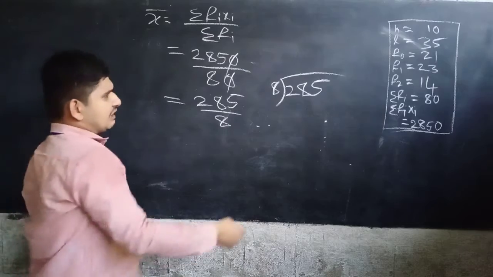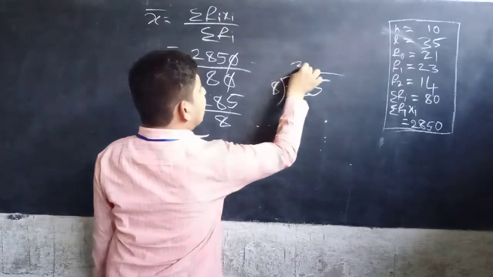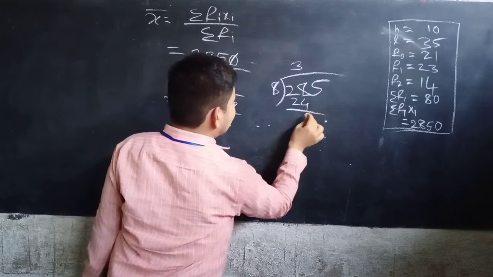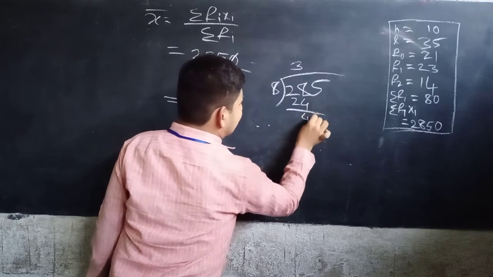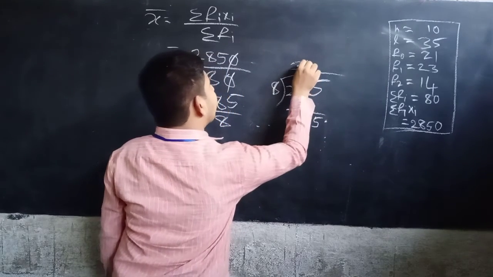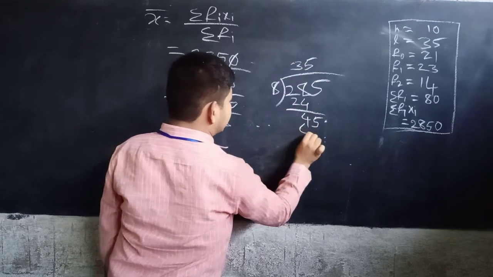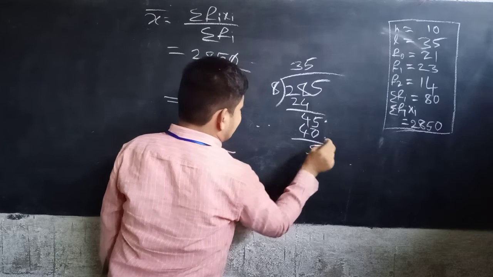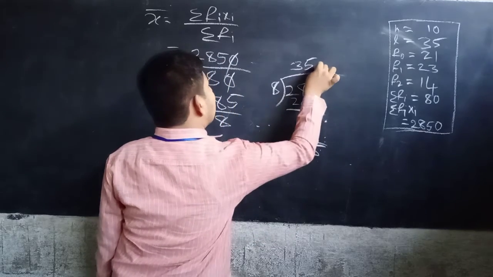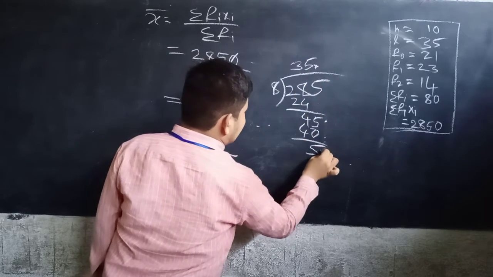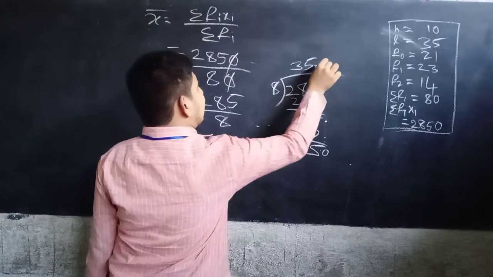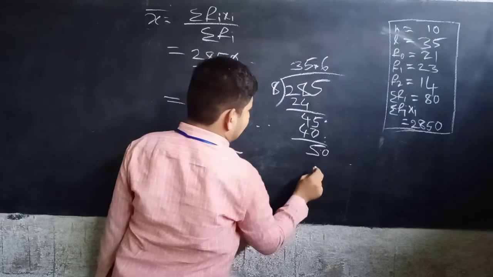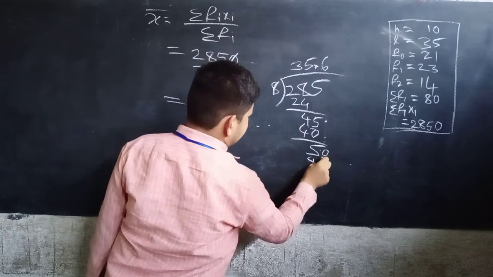8 3s are 24. Okay, 24, 4 left back, 45. Okay, now 8 5s are 40. Now 5 left back. Okay, now if we put a point, again 0, we can get 50. 8 6s are 48.